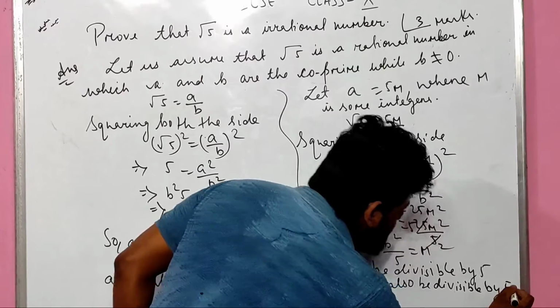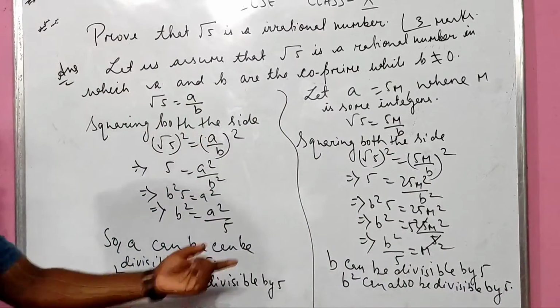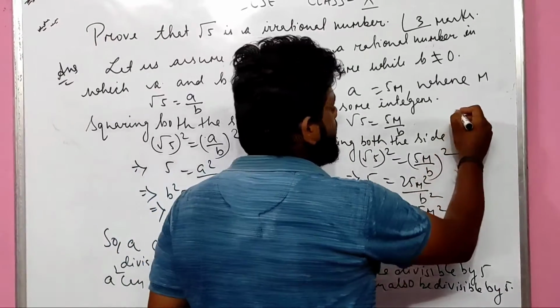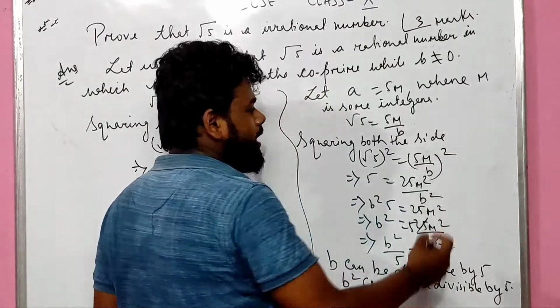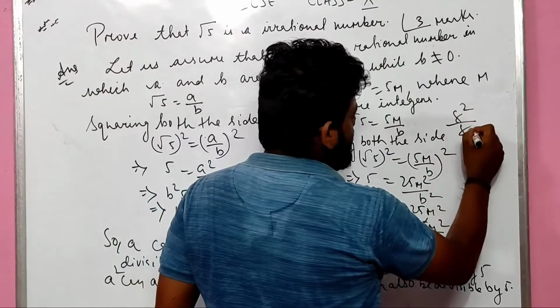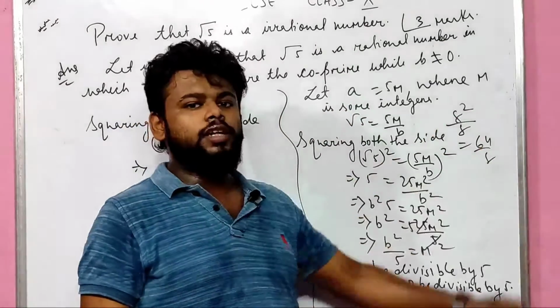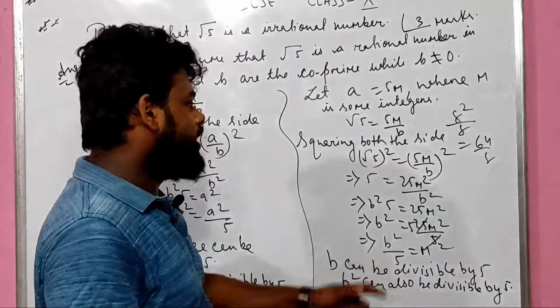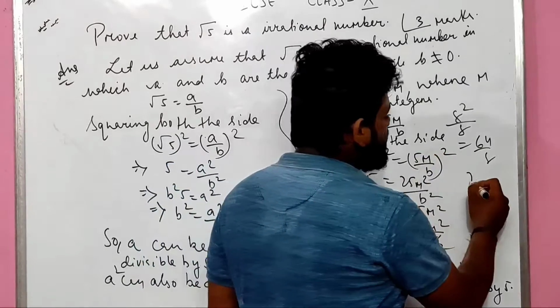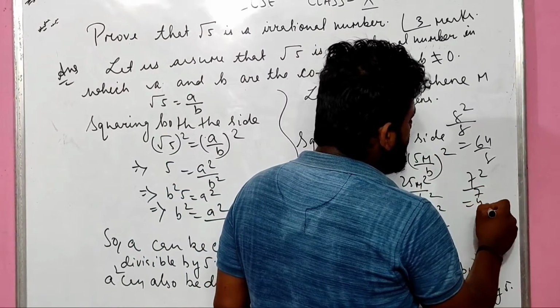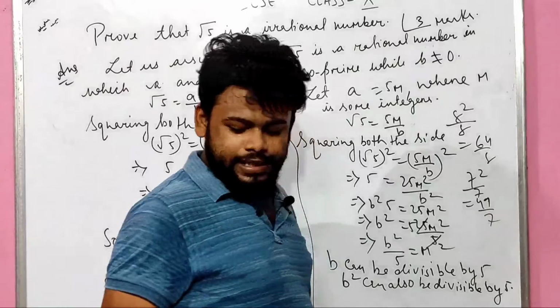So b square can also be divisible by 5. Is it clear children? B square, I told you earlier, in case of b square I may write 8. In case of b square, can I write 8 square? 8 square is 64 upon 8. Okay, in case of b square, another example, 7 square upon 7, which is 49 upon 7. Is it clear?